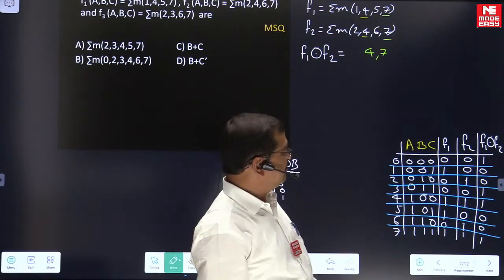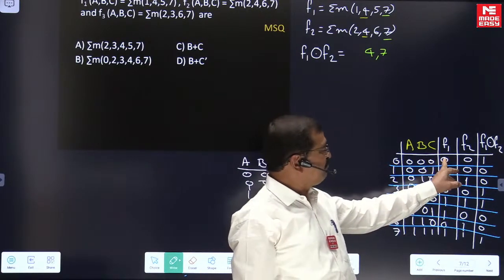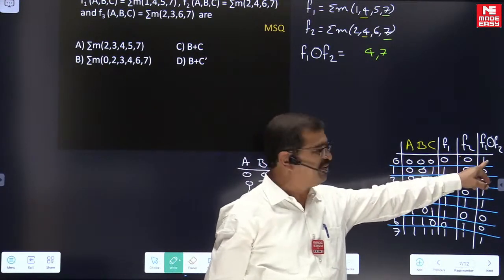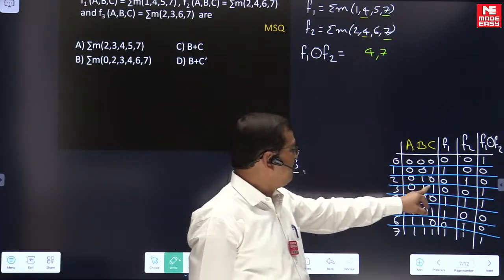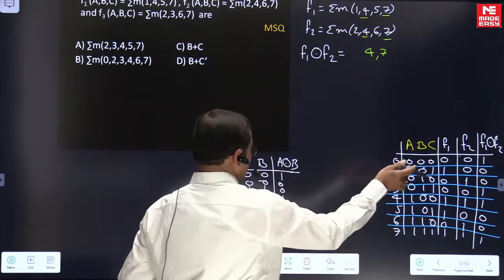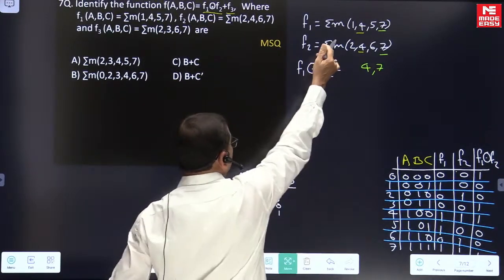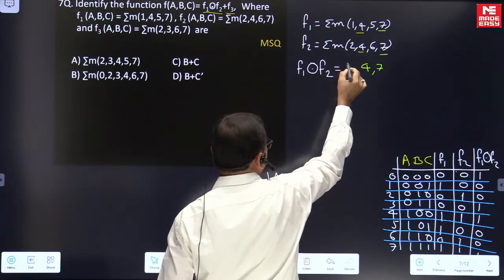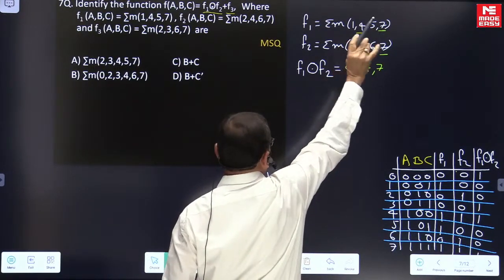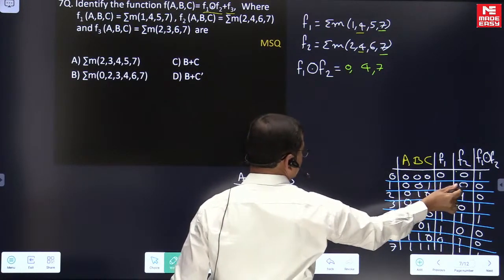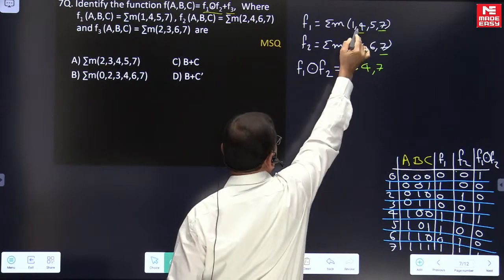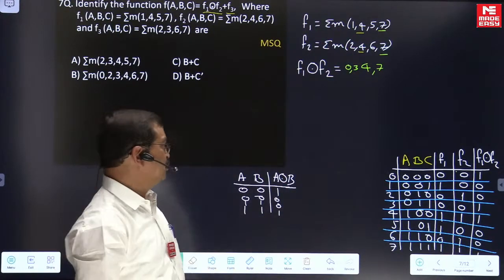Besides this, if you look at combination 0, the function output is 0 in f1 and also 0 in f2. So whenever it is 0 0, the XNOR result is 1. Similarly, combination 3: 0 in f1 and 0 in f2, both are 0, so 1. Instead of looking at this, you need to practice looking directly. 0 is not there here and not there here, so that guarantees it is a minterm. For 1, it is a minterm in one and maxterm in the other, so the output will not be 1. Same for 2. For 3, it is not there in either, meaning both places are maxterms, so the function output is 0.